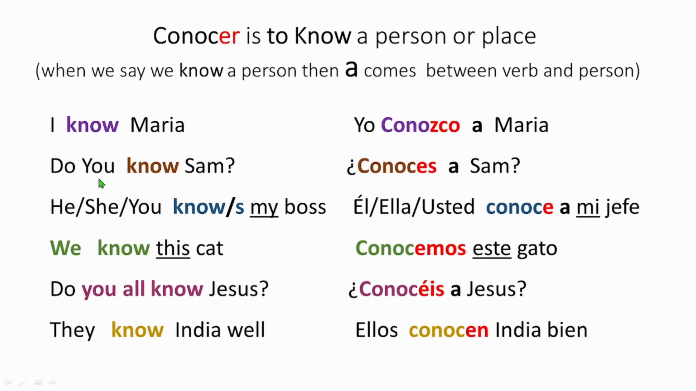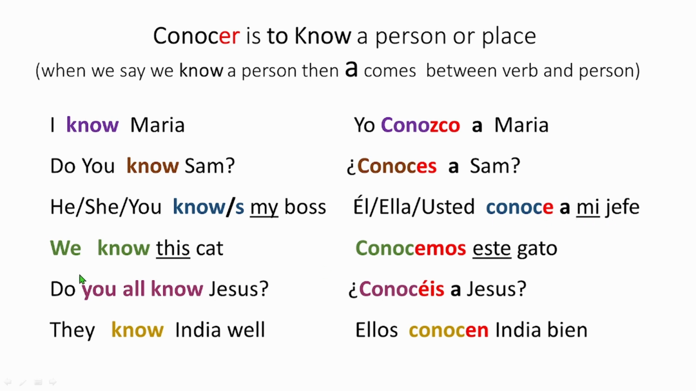Now, if you say, do you know Sam? ¿Conoces a Sam? Again, conoces a Sam. Same thing. We put a because it's a human being. And conoces means you know. Now, he, she, you know my boss. He, she knows my boss. Él, ella, usted conoce a mi jefe. Again, conoce a mi jefe.